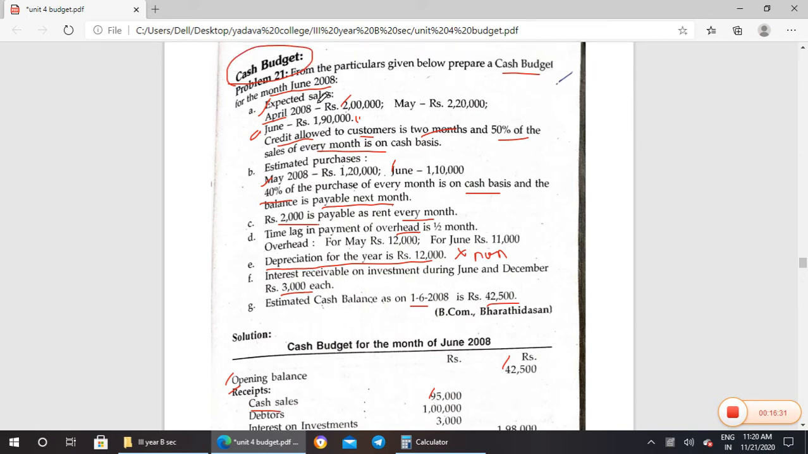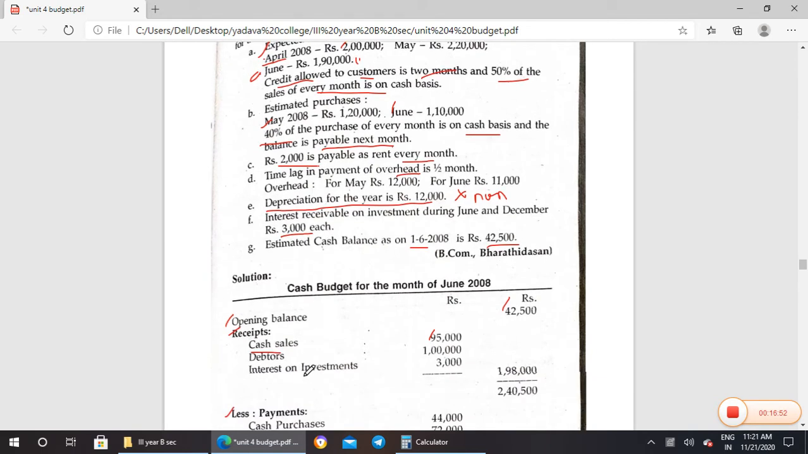Then April's 2 lakh: after 2 months only they will pay the remaining 50%. In April, in that month, they paid only 50% as cash. The remaining 50% credit is paid after 2 months. That means April sales will be paid only in June, that is May, June, 2 months. So that should be debited here. So debtors 1 lakh, I'll write it here, this is April. So April 50% credit, 1 lakh, is received here. Then investment: the interest received during June and December, 3,000, they have received.